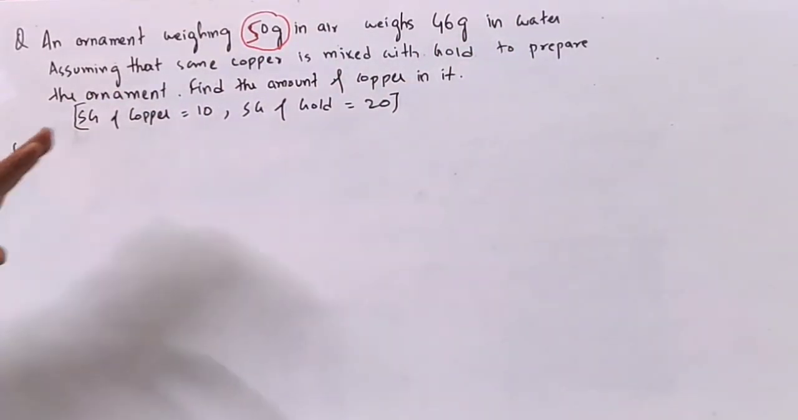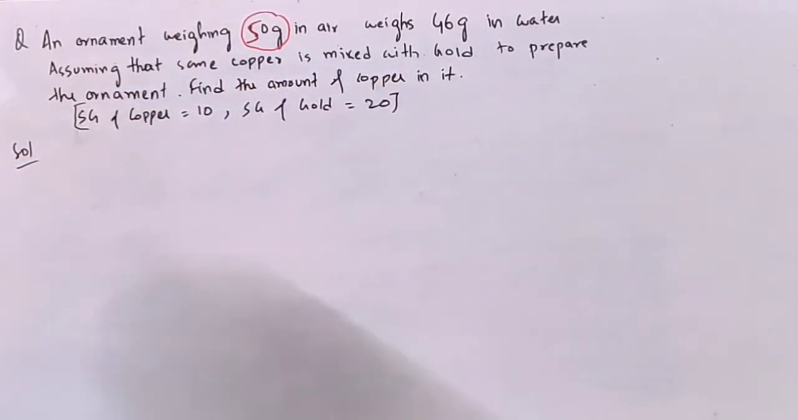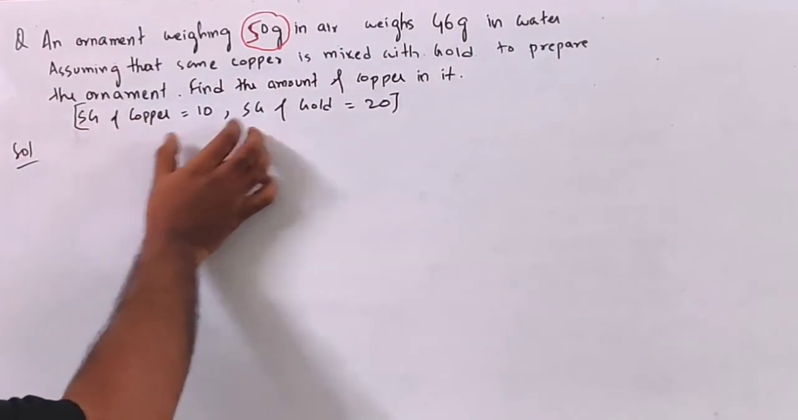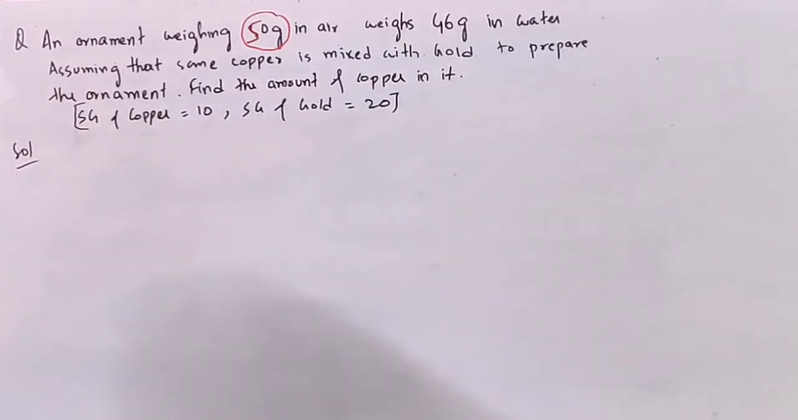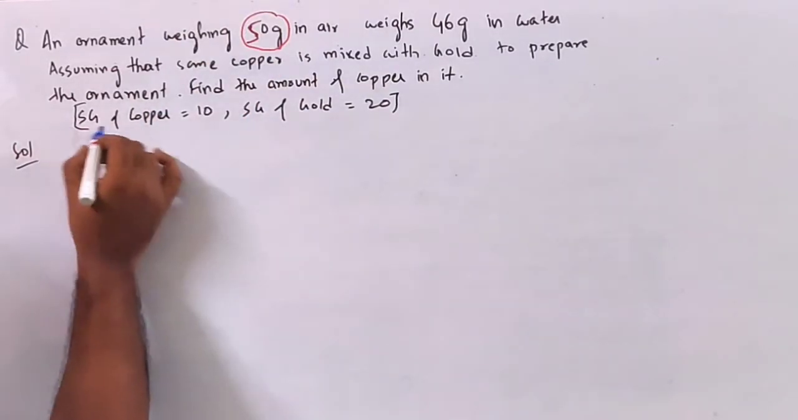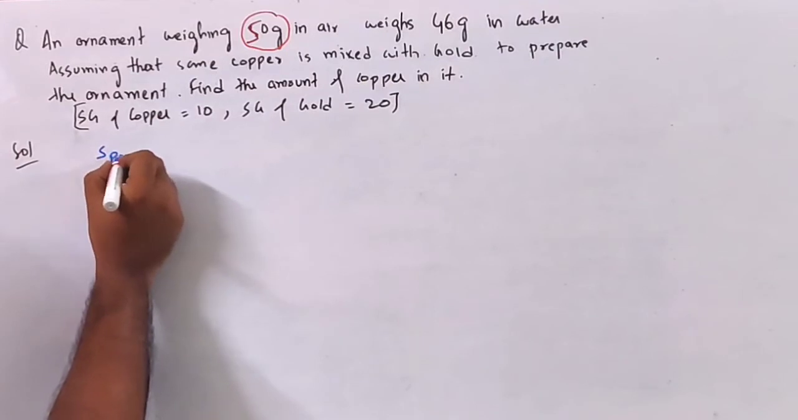So we have to find the amount of copper in it, how much copper is mixed with gold. Okay, very interesting question. Specific gravity of copper is given 10, specific gravity of gold is given to be 20. To solve such questions, we have a new term called specific gravity.